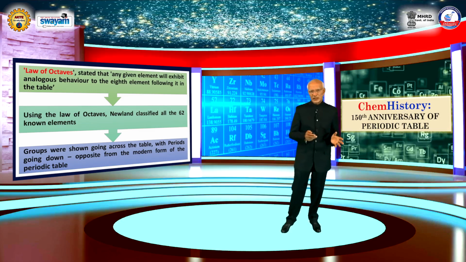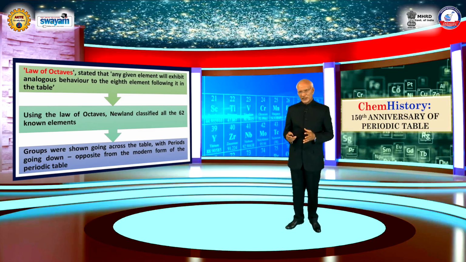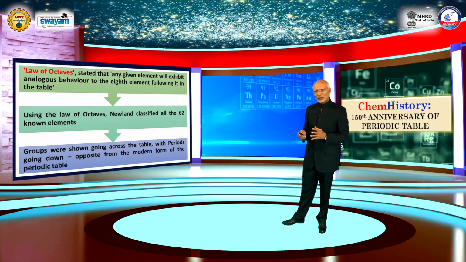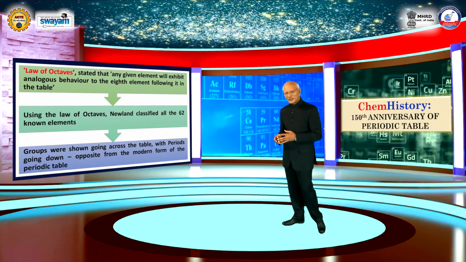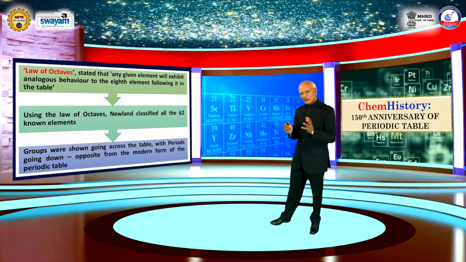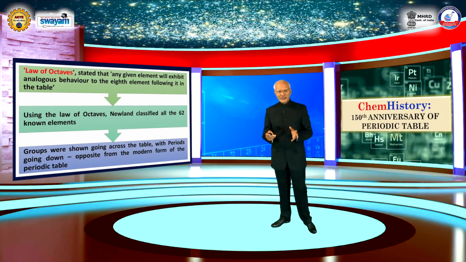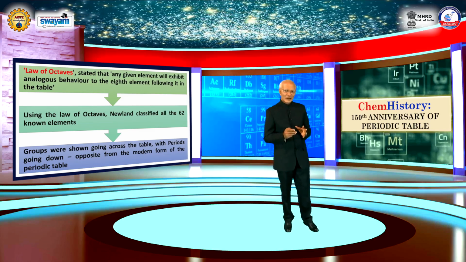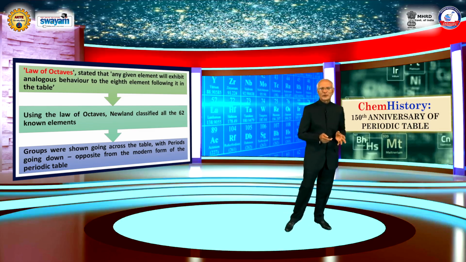Using the law of octaves, Newlands classified all the 62 elements known at that point in time. And in fact, he showed groups going across the table with periods going down, which is exactly opposite from the modern form of the periodic table.